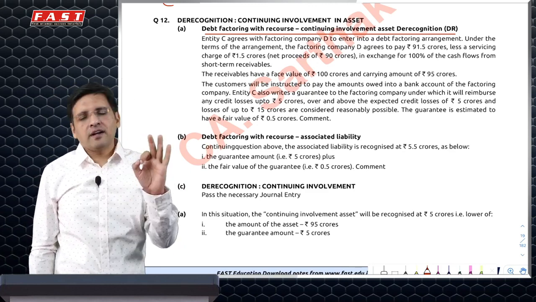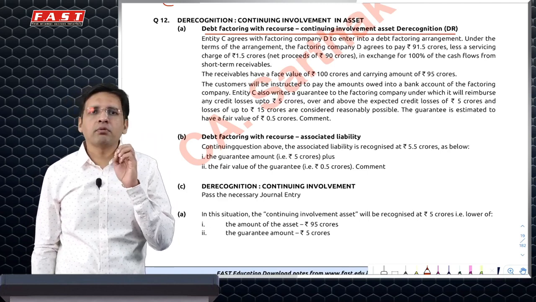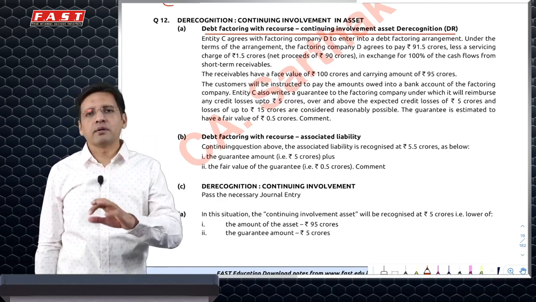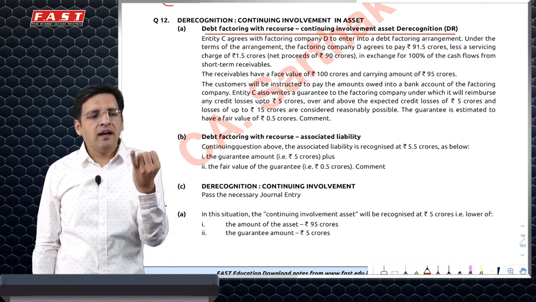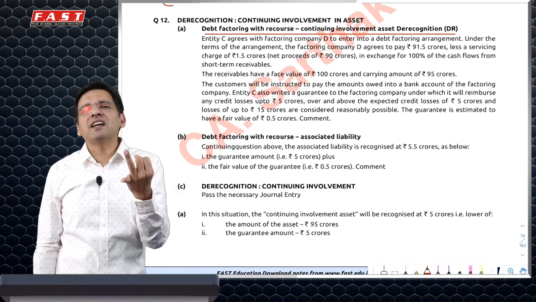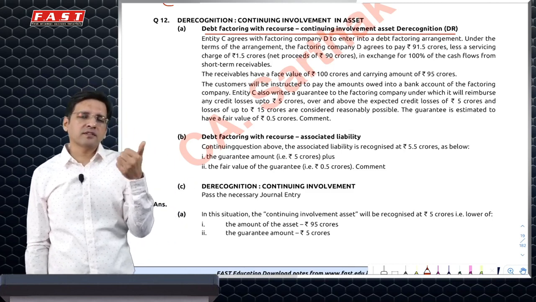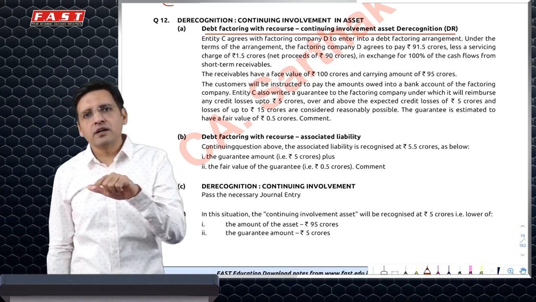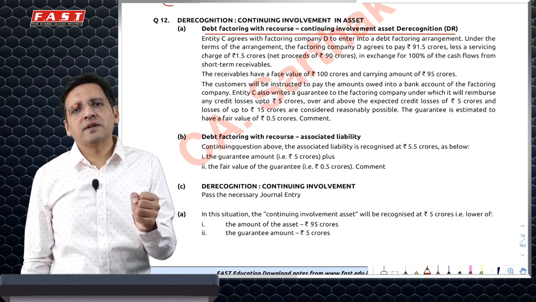This is complete derecognition. But then the factor may say that, see, if bad debts happen up to an amount of 20 rupees, you'll have to bear. Beyond that, don't bear it. So that means here, I have lost control, but I still have some involvement in the asset. Derecognition principle says that when you have transferred the risk and rewards, but you've also retained it to some extent, and the control is lost, in such case, there's a very special accounting what you do.